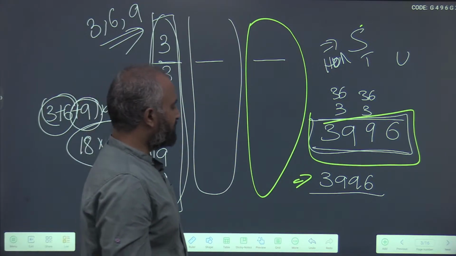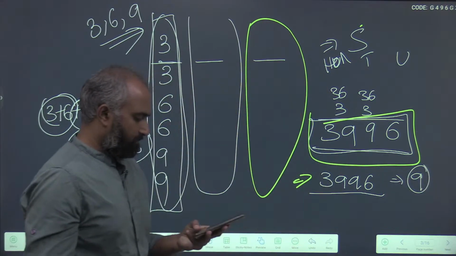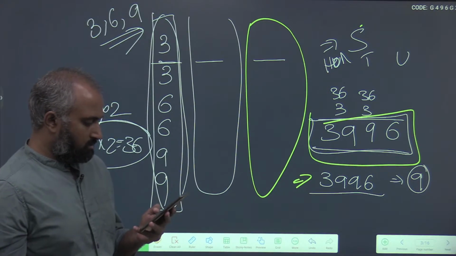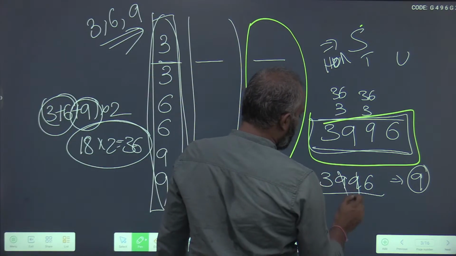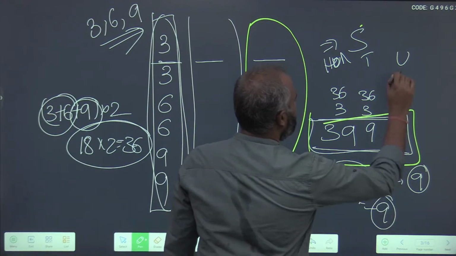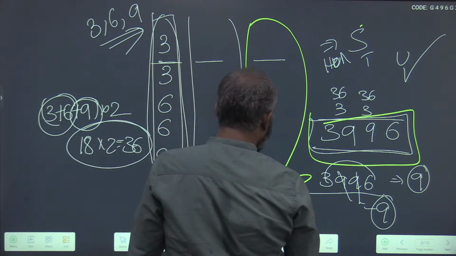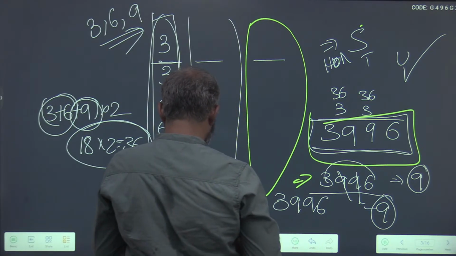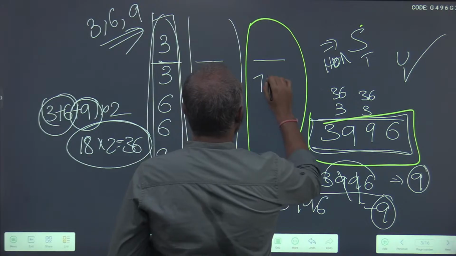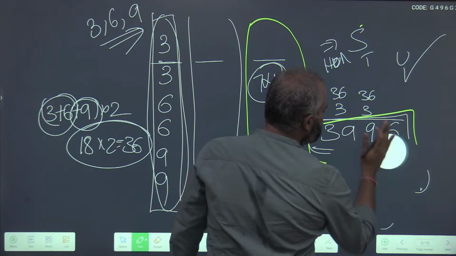So this is 3996. Now he is asking whether S is always divisible by 9. You see, 3 plus 9 plus 9 plus 6 is 27, so definitely S is divisible by 9. Next, statement 1: S is always divisible by 74.